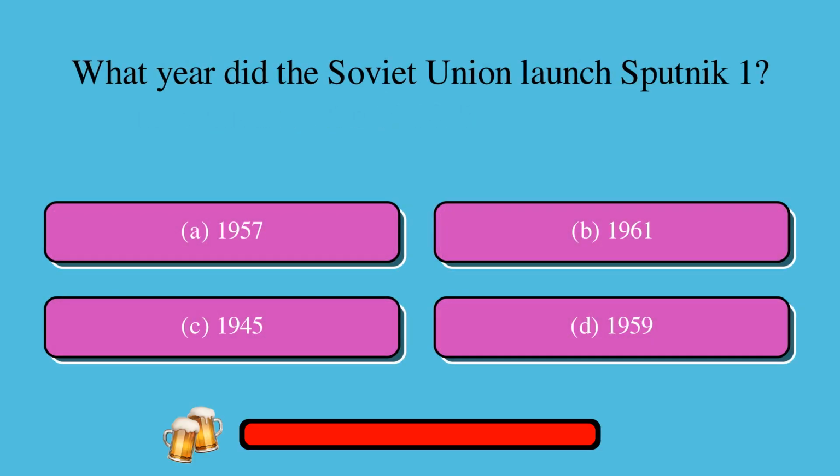What year did the Soviet Union launch Sputnik 1? Is it A, 1957, or B, 1961, or C, 1945, or D, 1959? The correct answer is A, 1957.